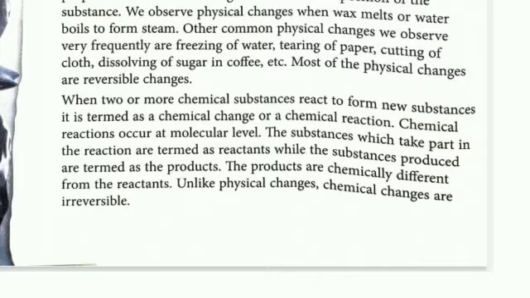The products are chemically different from the reactants because here a new substance is formed, so the product is obviously different from the reactant. Unlike physical changes, chemical changes are irreversible. Chemical changes are always irreversible. As I told you, physical changes can be reversible, can be irreversible. Okay?